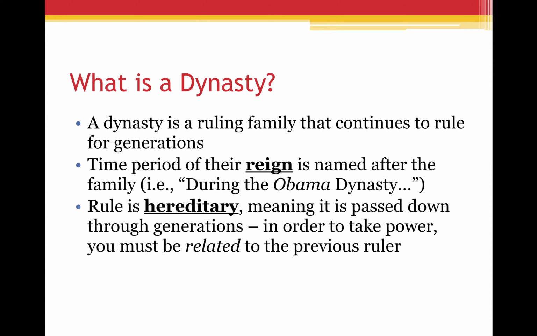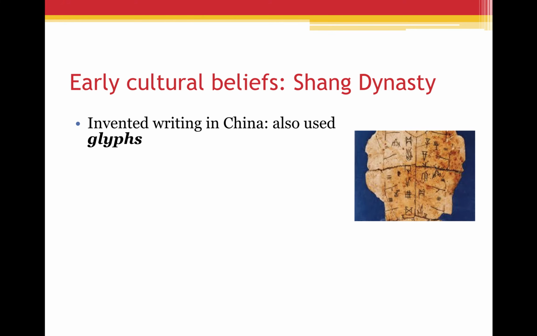Who's in charge in a dynasty is hereditary. Hereditary means that it's passed down through the generations. The term hereditary also applies to characteristics about yourself, so your height is based upon your heredity, for example. In order to be in a dynasty, in order to take power, you must be related to the previous ruler. It's an interesting political system that can be both a source of strength and quite often a source of weakness, and we'll talk about that as we start to study ancient China, or China in general.